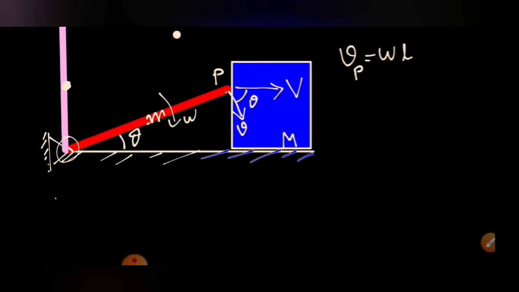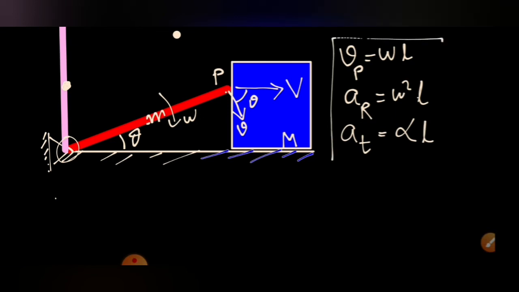Now this topmost point is moving in a circular path, so it has acceleration. Its two components can be written as: the radial acceleration a_r is equal to omega square into L, since the radius is equal to L, and the tangential acceleration a_t will be equal to alpha into L. So these are the quantities for the topmost point that we calculated.